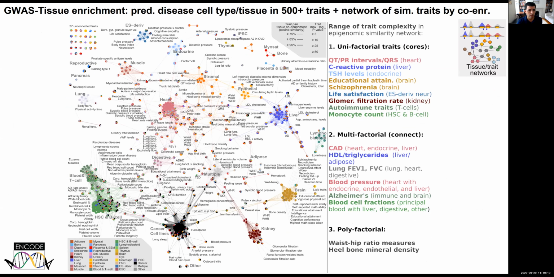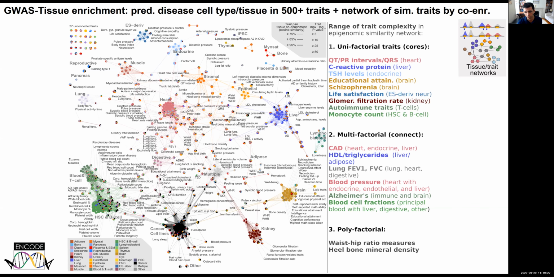We've systematically looked at the interactions and co-enrichments of many different traits across many different tissues. So every circle here is one trait, where the pie chart represents the tissues that are enriched for that trait. You see a lot of tissue-specific traits which have uniform coloring.